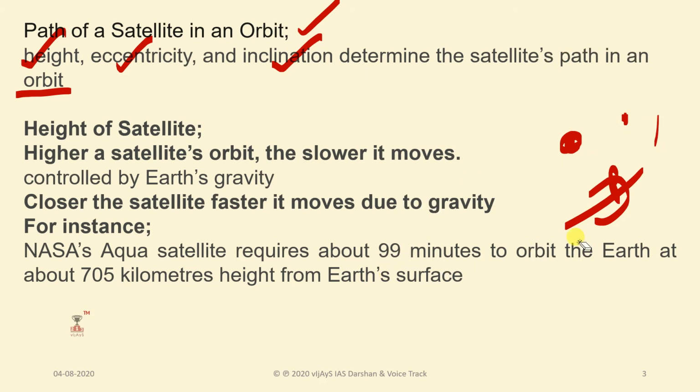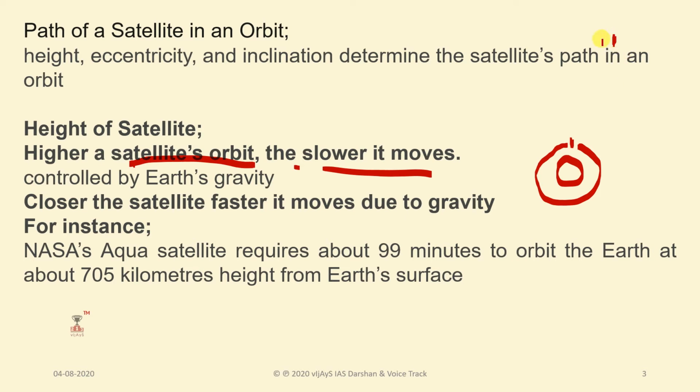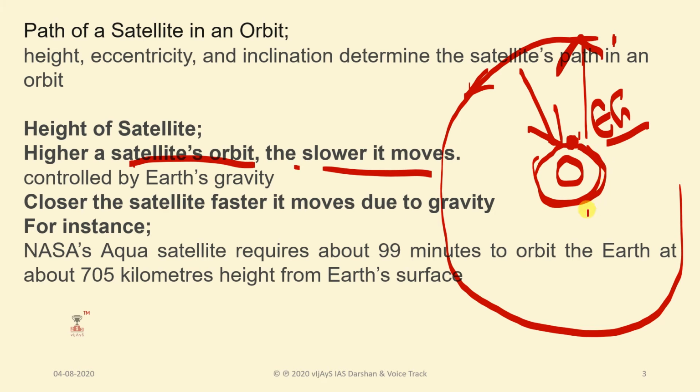And if you see clearly, regarding the height of a satellite, the higher a satellite's orbit, the slower it moves. For example, here Earth is there. If you place a satellite here, then it moves very fast. Whereas if you place it here, it moves very slowly to cover this much larger distance. That means the higher a satellite's orbit, the slower it moves. Why? Because it is controlled by Earth's gravity. And the closer the satellite, the faster it moves, because of gravity.